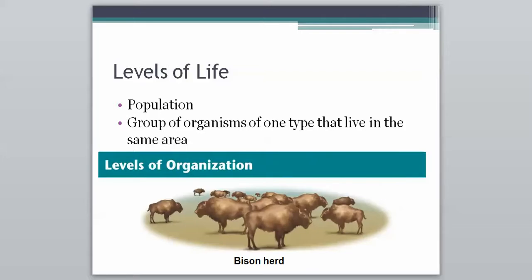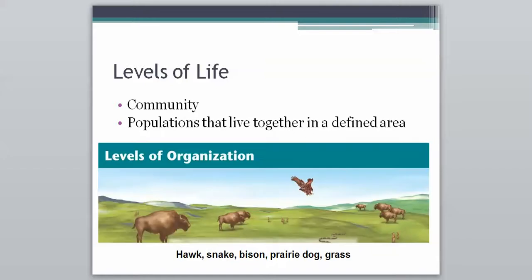If we want to go one step further and raise this up, we'd be looking at a community. If we were a community biologist, we'd look at populations that live together in a defined area. So we wouldn't just look at that herd of bison, we would look at how the hawk, how the snake, how the prairie dogs, and even the grass interact, because the grass is alive.